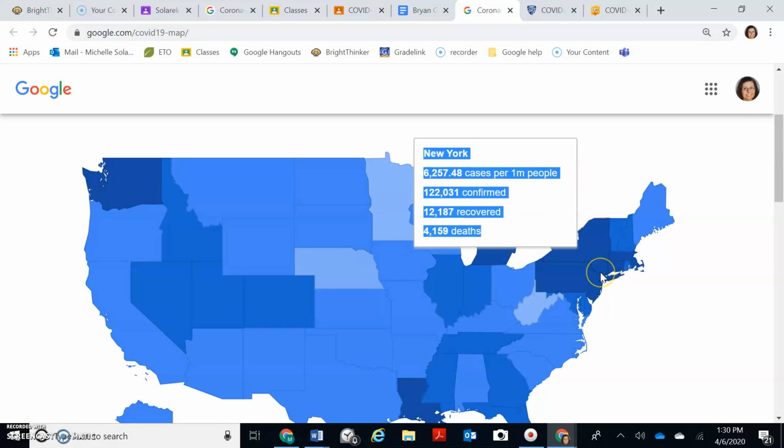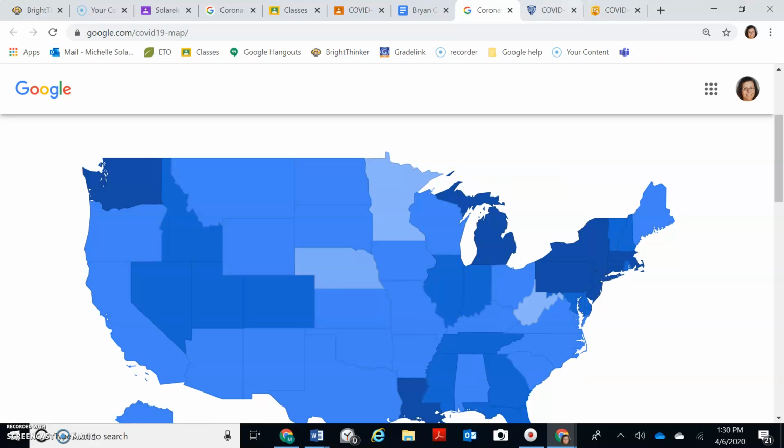Oh, there's New York. So here they're telling us New York, 4,159 deaths. The reason why there's more reported deaths is because Google updates their maps quicker than Johns Hopkins. So this is the Google map. It's the most up-to-date map. I will accept your answers from Johns Hopkins. So if you tell me this number because you got it from Google, that's okay.